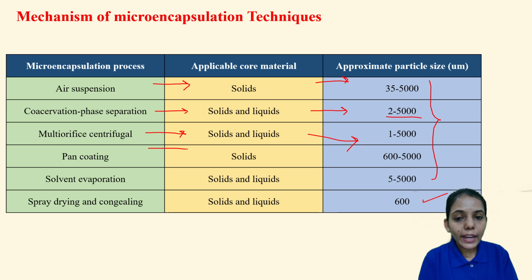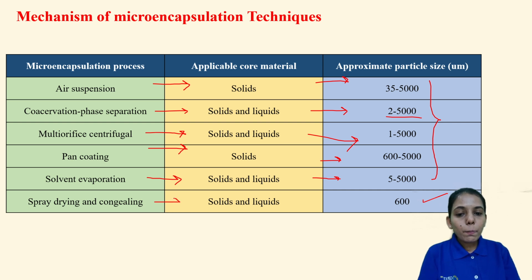Next is pan coating. It is applicable for core material that is solid. The size will be around 600 to 5000 micron. Remember, these sizes are very important. Next is the solvent evaporation technique, which is applicable for both solids as well as liquids. The size which can be obtained is about 5 to 5000 micron. So for all of them, up to 5000 micron size can be obtained.